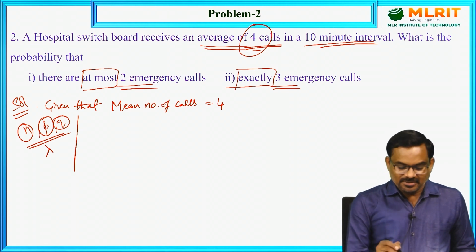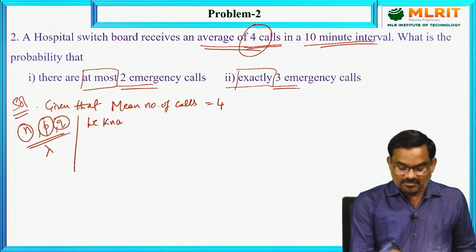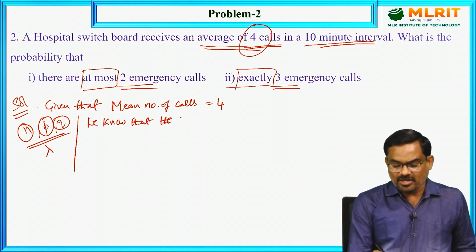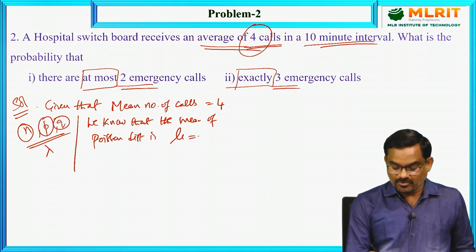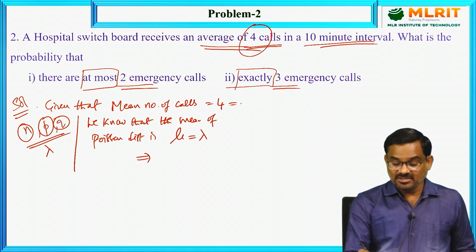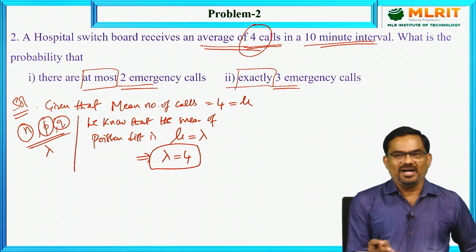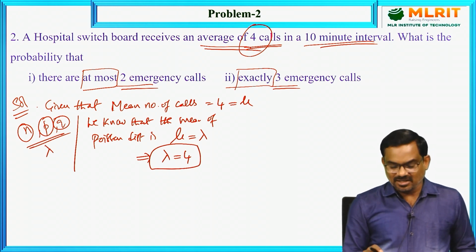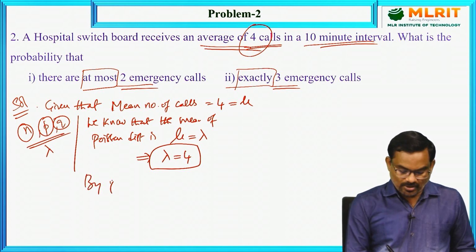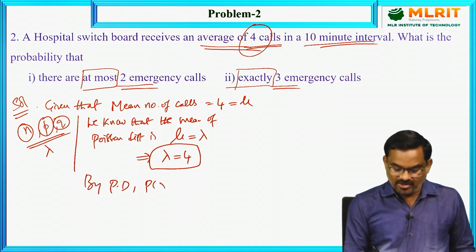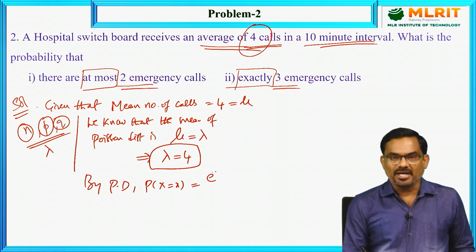So here we know that the mean of Poisson distribution is mu equal to lambda. So here this is the given mean mu. So lambda value is given in the problem. So no need to find n, p and other values. So directly lambda is given. Now by Poisson distribution, probability of x successes is given by e power minus lambda, lambda power x by x factorial.